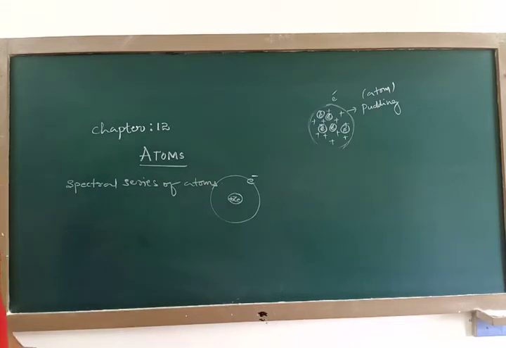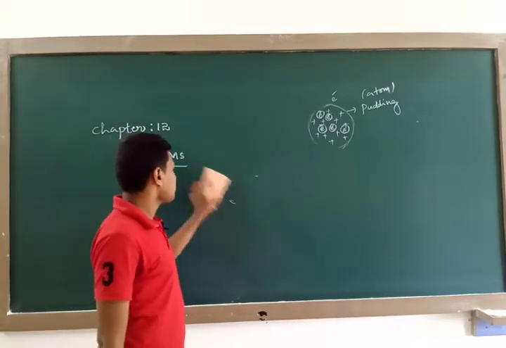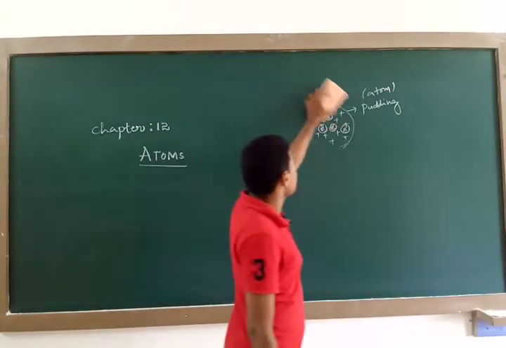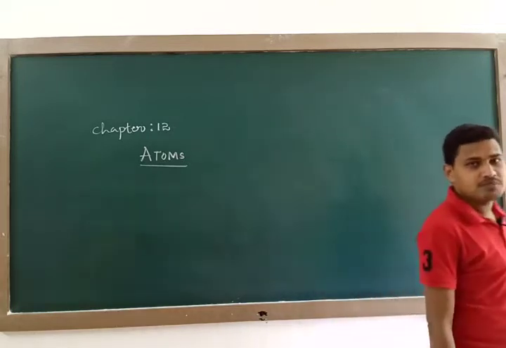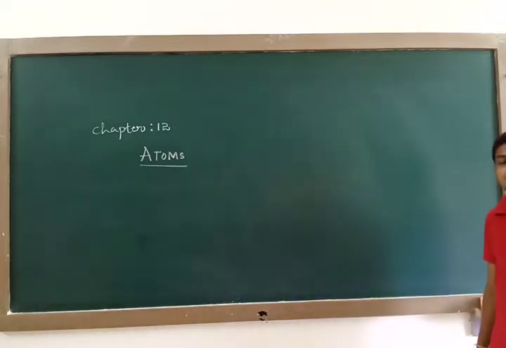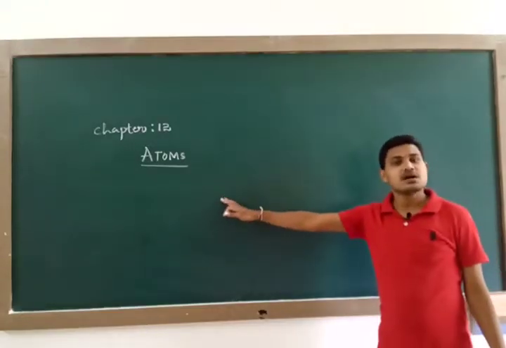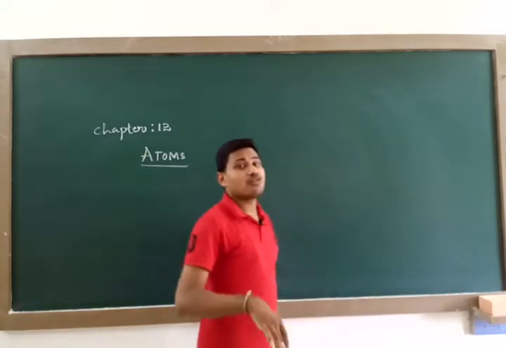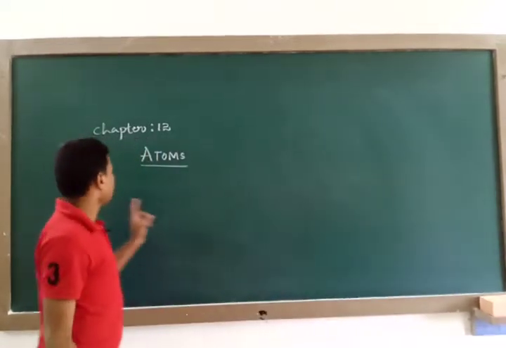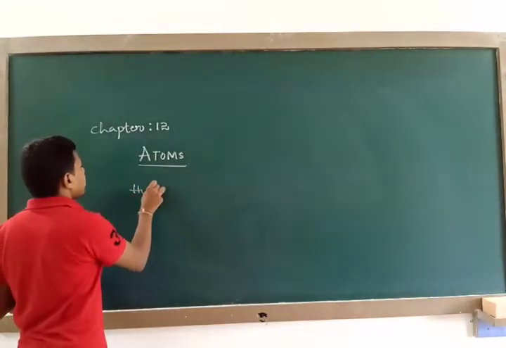Later on, after the failure of Rutherford's atomic theory, the next atomic theory that came into existence was Bohr's atomic theory. Bohr's atomic theory explained the origin of spectral lines. But remember, it does not explain the spectrum of all atoms. It only explains the spectrum of hydrogen and hydrogen-like atoms.